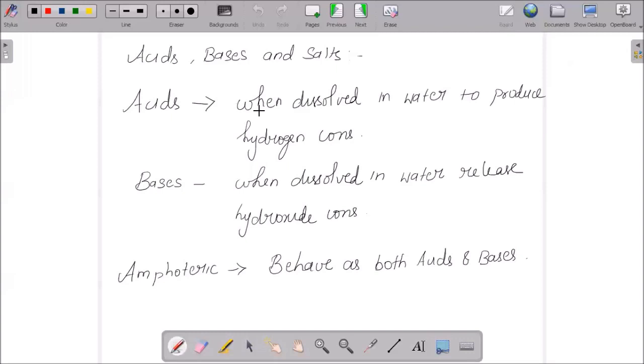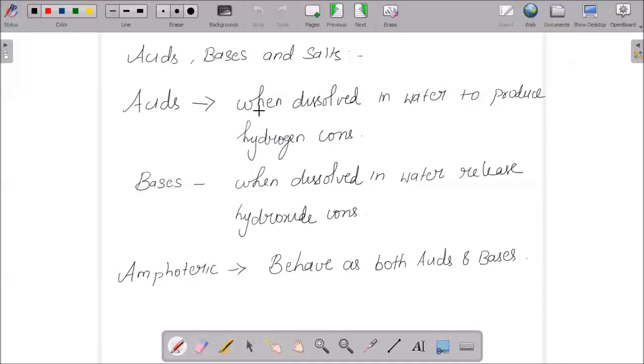It should have the tendency of behaving as both acid and base. Talking about acids and bases, do remember that their definitions are given by different concepts, like the Bronsted-Lowry concept. Acid gives hydrogen ions in solution, and a base dissolved in water releases hydroxide ions, and amphoteric substances behave as both acid and base.